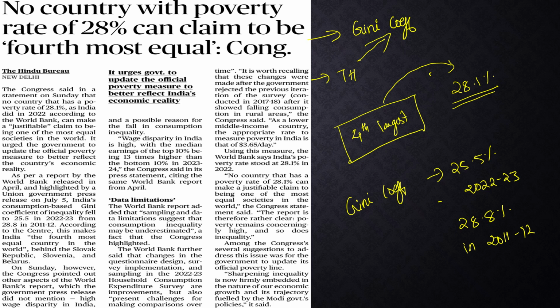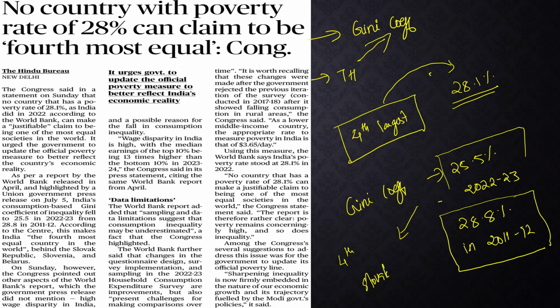ये अच्छा है या ये बुरा है? So let's discuss that first thing. So how our economy's Gini coefficient inequality earlier was 28.8%. In which year? 2011-2012 में हमारा Gini coefficient का inequality 28.8% था. अब तो ये 25.5% हो चुका है in 2022-2023. According to the Centre, this is what is making India the fourth most equal country, not the largest, fourth most equal country in the world, just behind Slovak Republic and then Slovenia and Belarus.